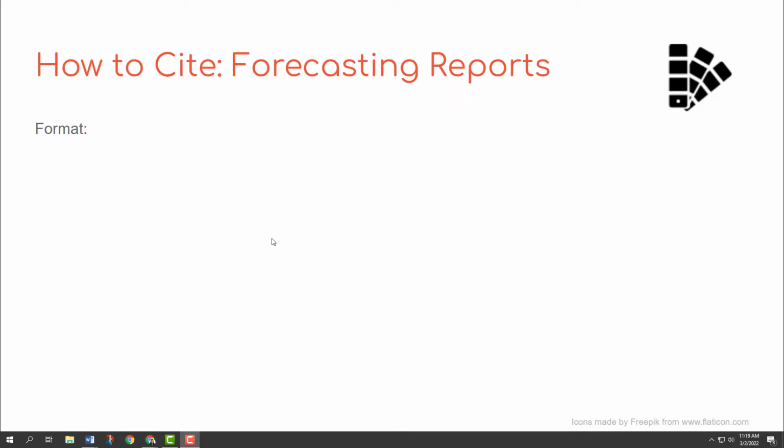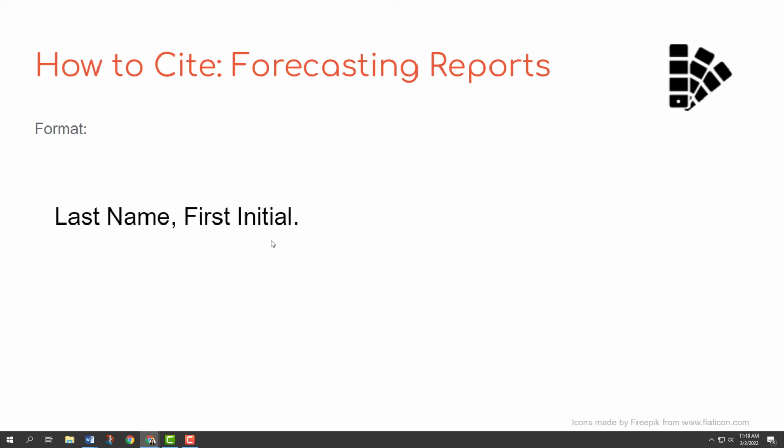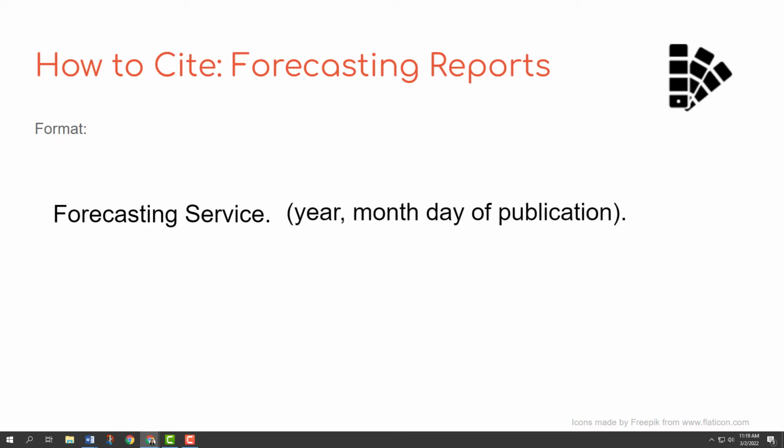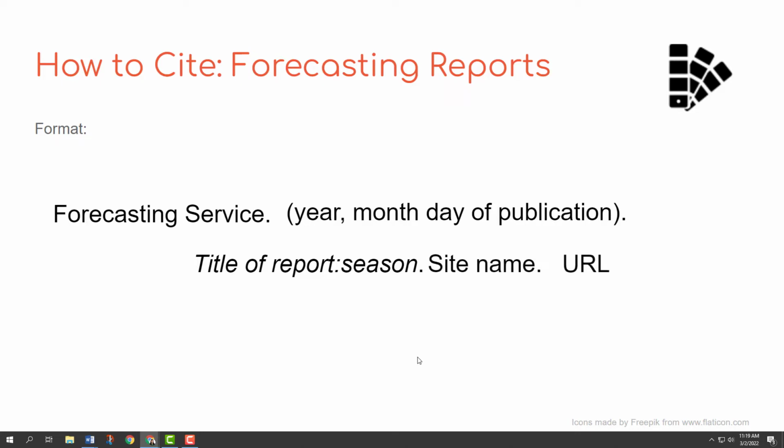All right, so let's go over the basic format. You're going to start with the author's last name and first initial. If there is no individual author listed, then you would just put the name of the forecasting service, like Fashion Snoops, for example. Then you're going to put the year, month, and day of publication, the title of the report. Try to include the season in there to help people identify which report you're talking about, the name of the site, and then the URL.